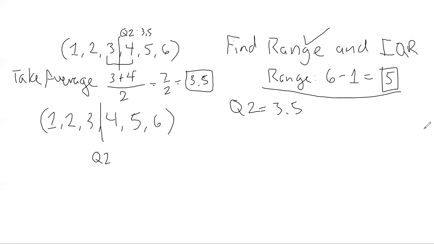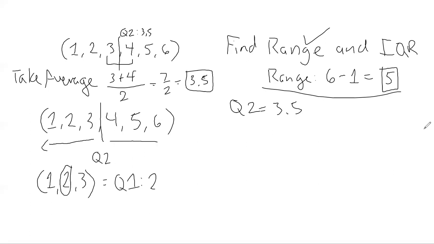They're not. Which means that when I'm looking for my Q1, I'm looking at all the numbers to the left of my Q2. That includes 3. I have 1, 2, and 3 to the left of my Q2. This is to find my Q1. Hey, look at that. There's a number right directly in the center, right? So this means that my Q1 is 2.